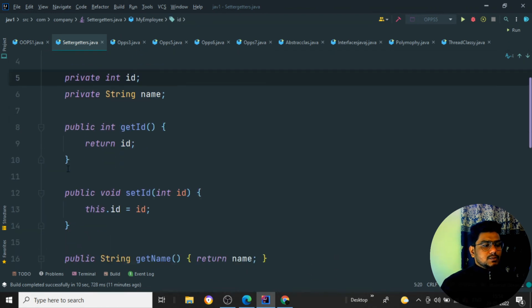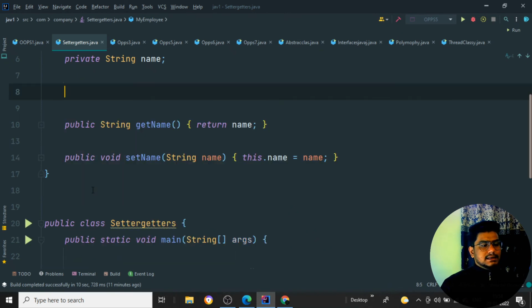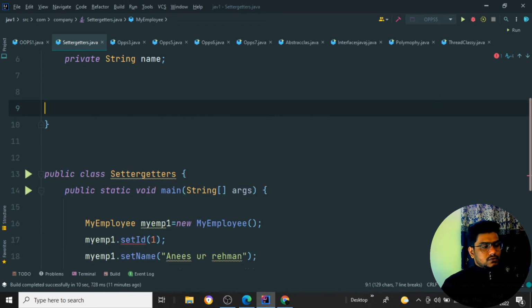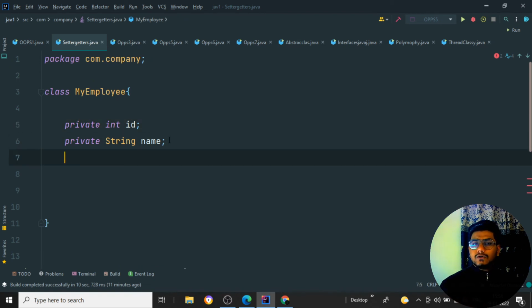You can see, suppose I'll remove these two lines of code. Now I'm just cutting this value, so I'll just remove this line of code, as even I am just removing these two lines of code. Okay, so now I have a private integer value, that is the int id, as well as a string. So I want to create setters and getters for that. So the matter is how you will be creating them.